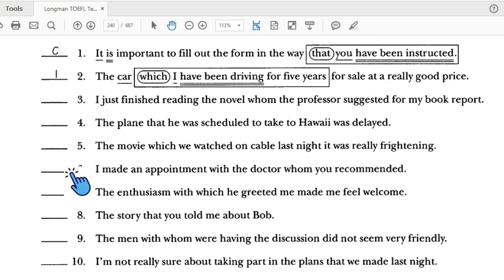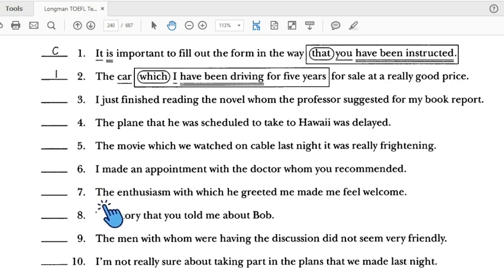Number 6: I made an appointment with the doctor whom you recommended. Subject, verb. The doctor whom you recommended: subject, verb, whom refers to the doctor. It talks about people, so it's right. Subject, verb, subject, verb, there is a connector. So number 6 is correct.